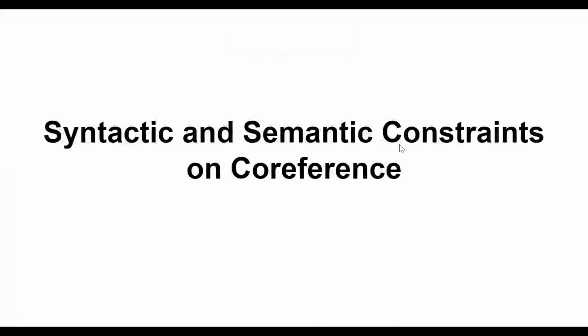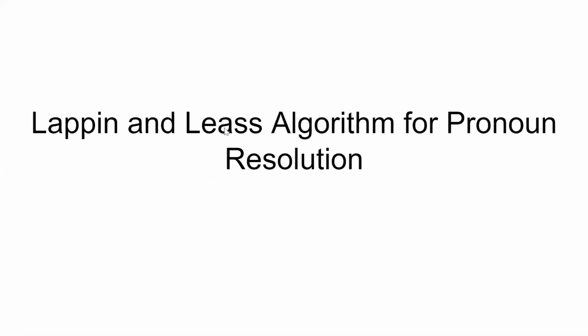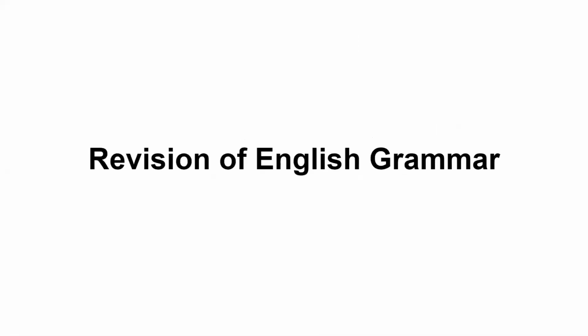Hello everyone, we will be seeing the syntactic and semantic constraints on coreference topic. In that we are left to do Lappin and Leass's algorithm for pronoun resolution. It was the first pronoun resolution algorithm, brought into existence in the year 1994. So before we go into the details of it, we will have a revision of the English grammar and whatever we have studied till now, which will be helpful in understanding the algorithm in detail.